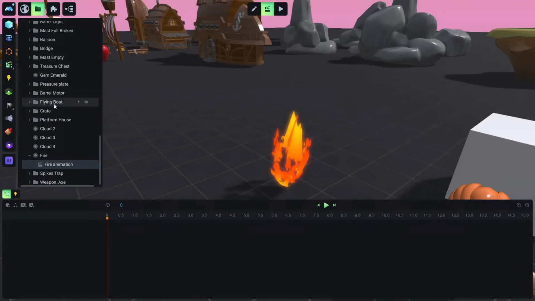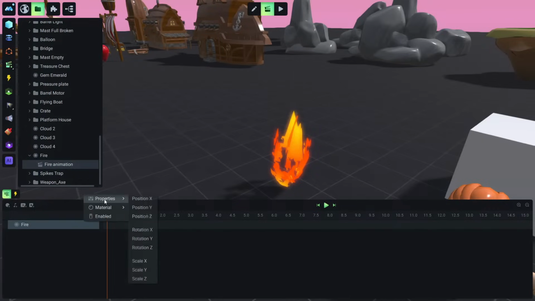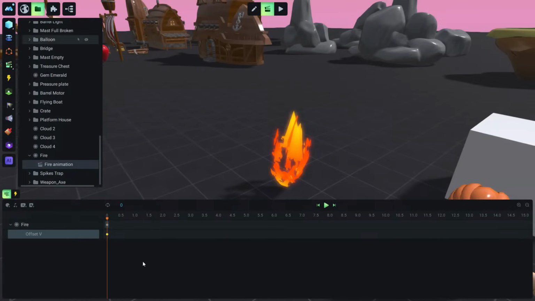And like we did with a cube before, let's import our fire inside this timeline. Right click at timeline. And now let's animate the fire. But we are not going to animate the position. We are going to animate the material. So we can animate the opacity, the color, like I showed you before, or the tiling, or the offset, which is what is important for us right now. So let's add the offset V.